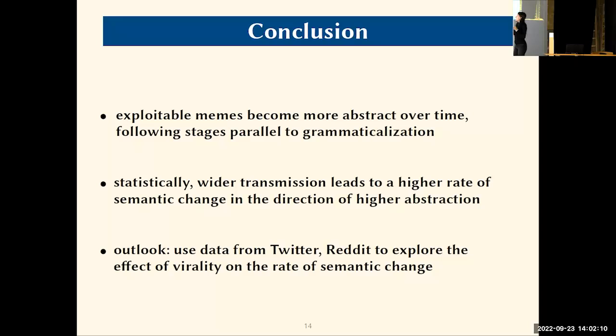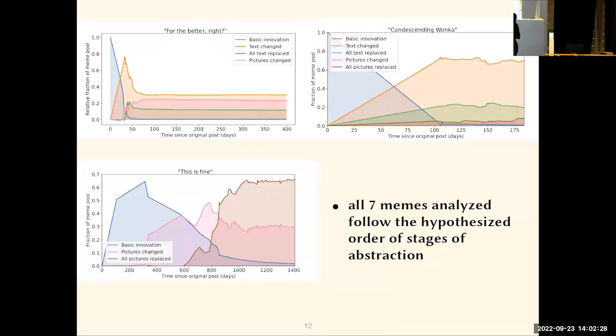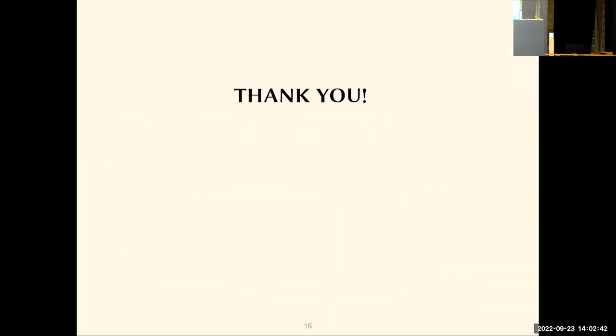And this is very important for understanding how templates emerge in general in cultural transmission, but also for this unidirectionality idea that grammaticalization is based on, that we have this very specific ordering. So if we go, for example, to this plot, we don't get these later stages, like all pictures being replaced or pictures being changed, preceding the change of text. We have this very specific ordering: first the innovation, then the text gets changed, and then the pictures. And that's all. Thank you.